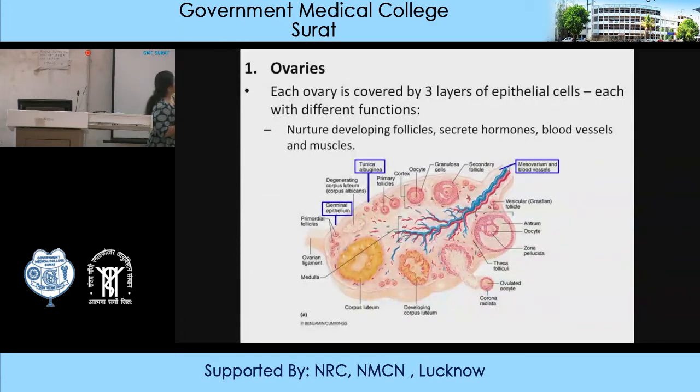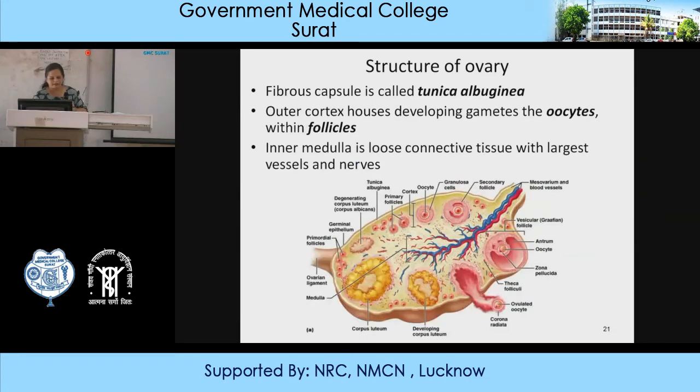You can see the different granulosa cells. These granulosa cells give nourishment to the ova. They also secrete the different hormones, that is estrogen and progesterone. And there you can see the secondary follicle. It develops, that is about the first meiotic division. This secondary follicle goes through the oogenetic changes, and then lastly the formation of the antral follicle or the vesicular follicle. So this is the outer cortex and inner medulla. We have already seen there are a lot of blood vessels and nerves which enter through the ovarian stalk.